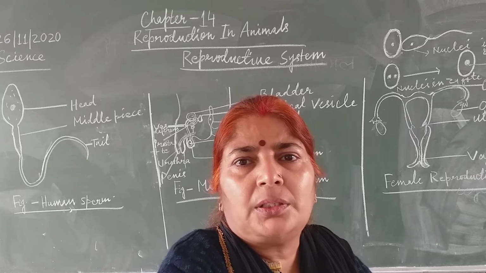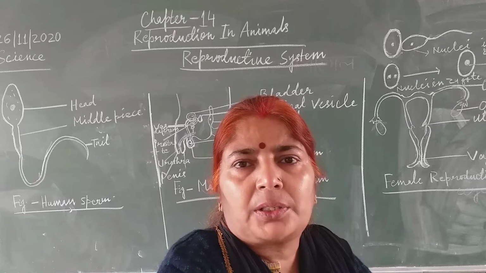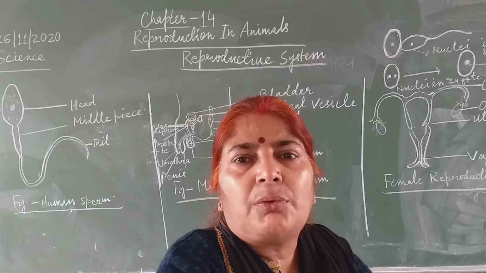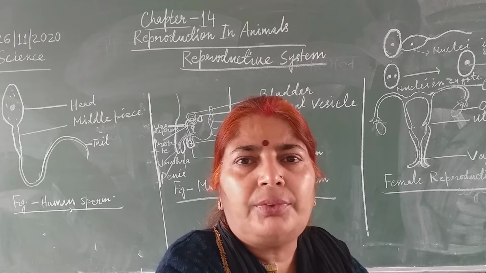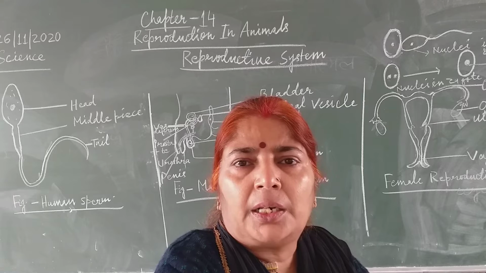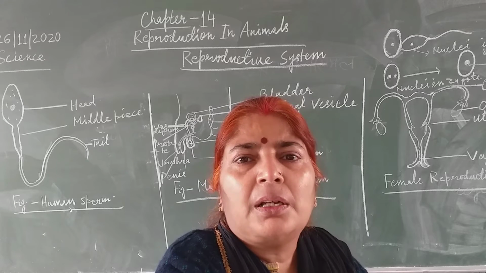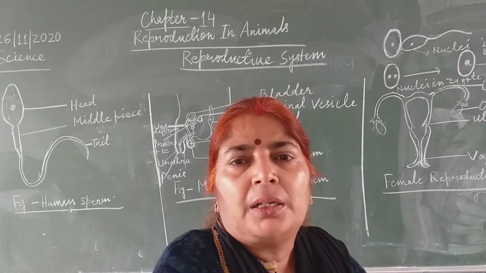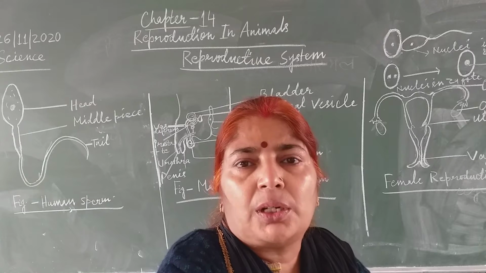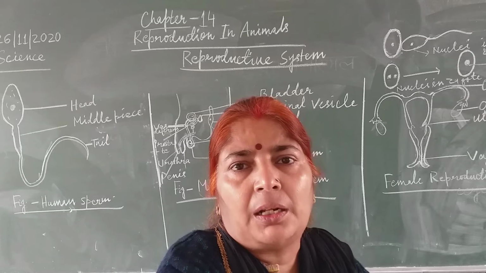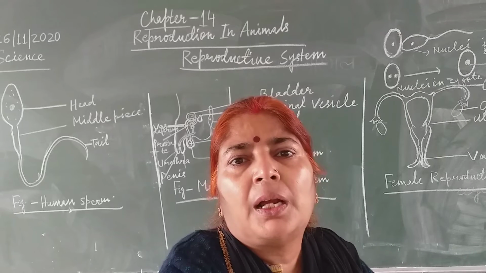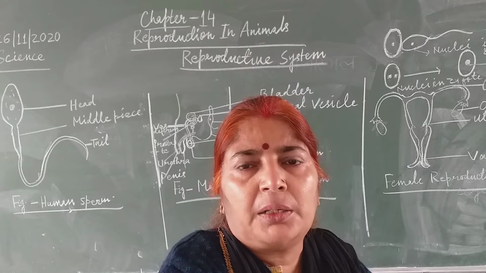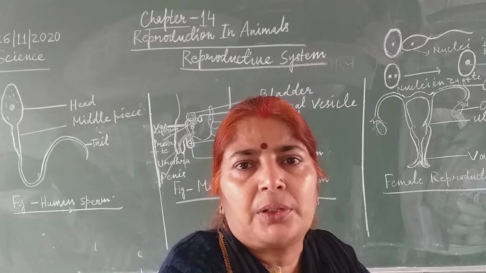Sexual reproduction is a type of reproduction in which young ones are produced by the formation and fusion of gametes. There are two types of gametes, which are produced by two individuals, male and female. The male reproductive organ produces the male gamete and the female reproductive organ produces the female gamete.